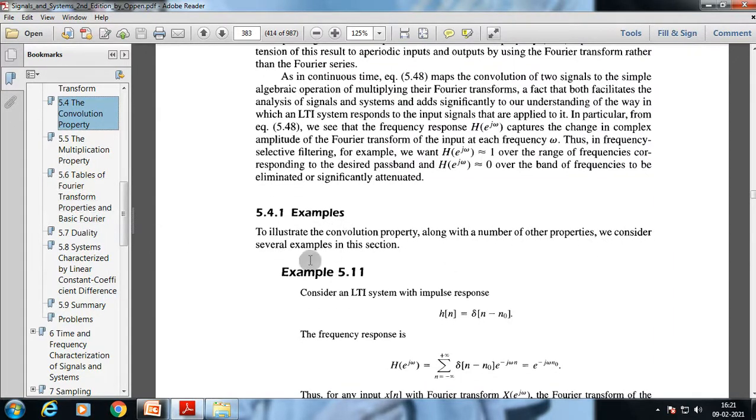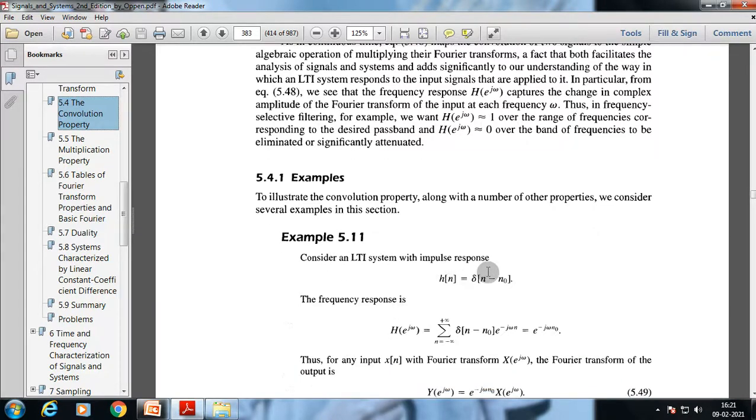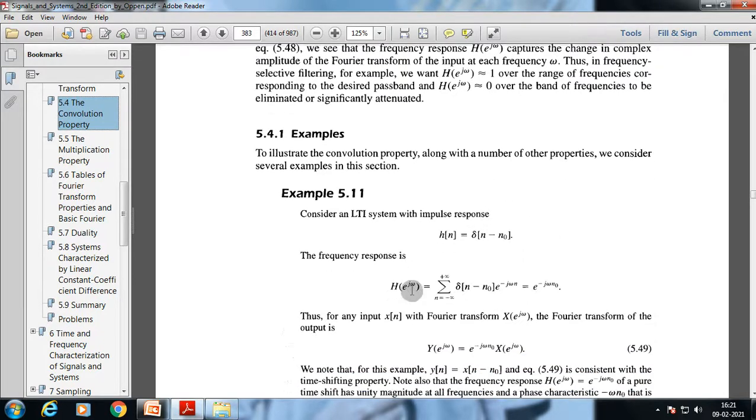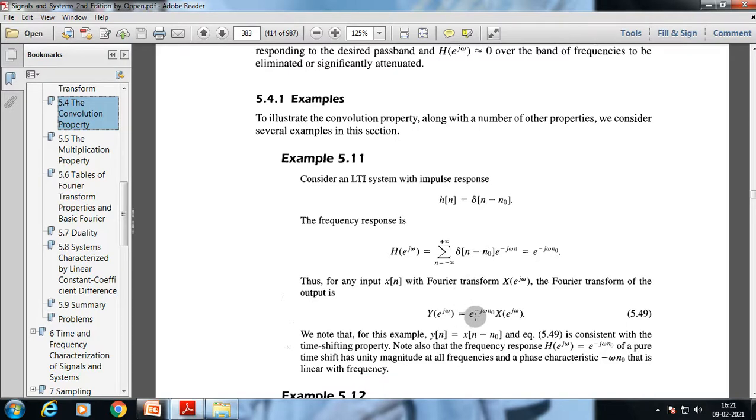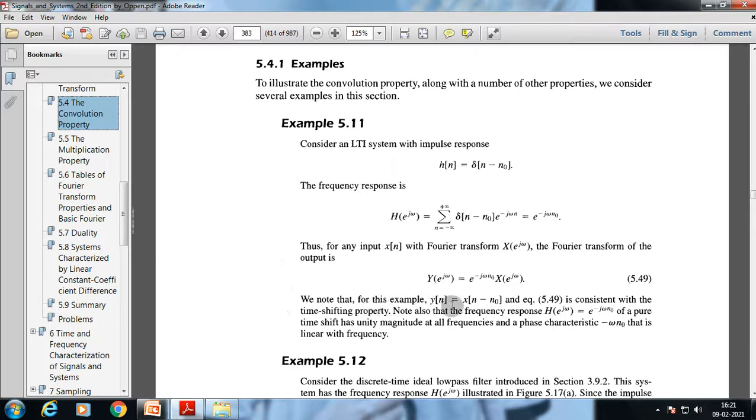Now consider an LTI system with impulse response h[n] = δ[n − n0]. The frequency response is H(e^{jω}) = summation for n equal to minus infinity to plus infinity of δ[n − n0] e^{−jωn}, which is equal to e^{−jωn0}. Thus, for an input x[n] with Fourier transform X(e^{jω}), the Fourier transform of the output will be Y(e^{jω}) = e^{−jωn0} X(e^{jω}). We note that for this example, y[n] = x[n − n0], and equation 5.49 is consistent with the time shifting property.